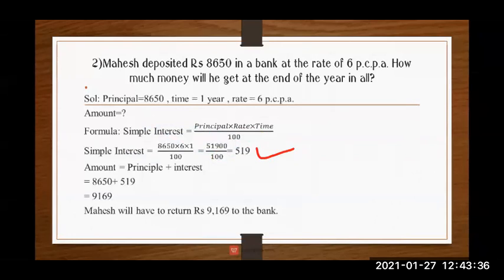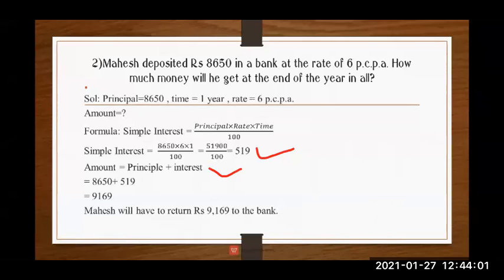But what did Mahesh get? He got all the money at the end of the year. So for that we have to use the formula of amount. So amount equal to principal plus interest. Amount equal to principal plus interest.